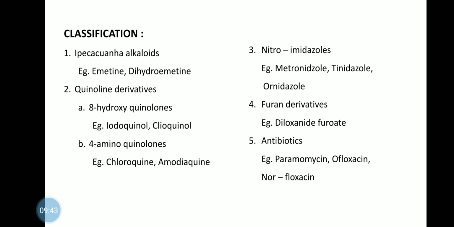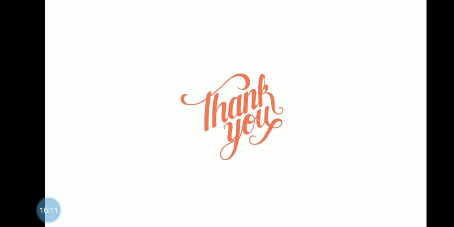Third class, nitroimidazoles. The basic heterocyclic ring is imidazole, and a nitro, that is NO2, group is present. Therefore, it is known as nitroimidazoles. Example: metronidazole, tinidazole, ornidazole. Then furan derivatives, diloxanide furoate, and antibiotics: paromomycin, ofloxacin, norfloxacin, etc.